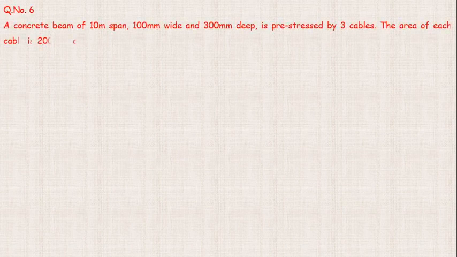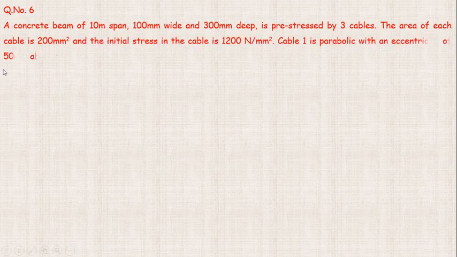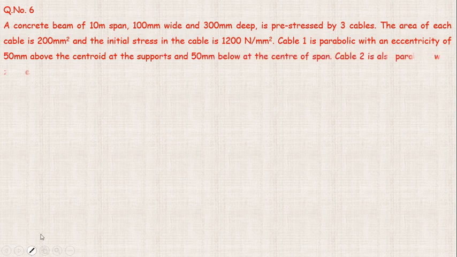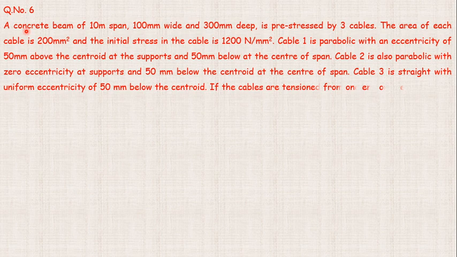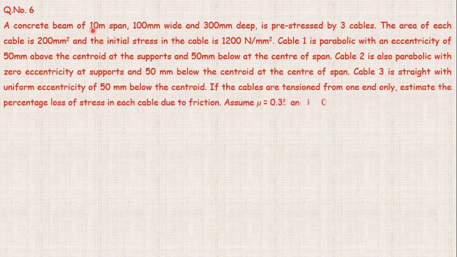So the problem will be continued from the previous videos. Let us take this as problem number 1 for today's video, and question number 6 for the total videos. A concrete beam of 10 meters span, 100 wide and 300 deep is pre-stressed by 3 cables. The area of each cable is 200 square and the initial stress in the cable is 1200 Newton per square.